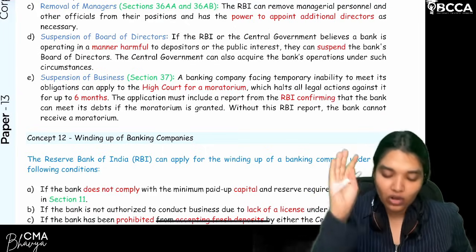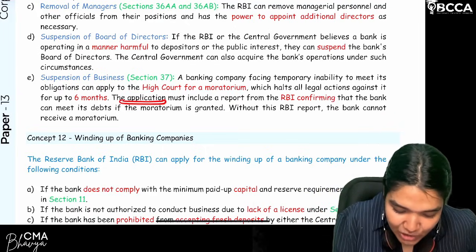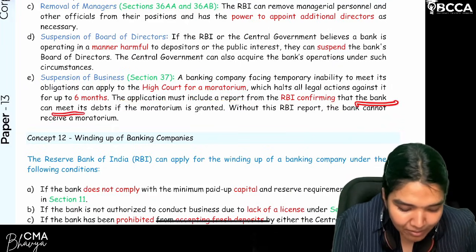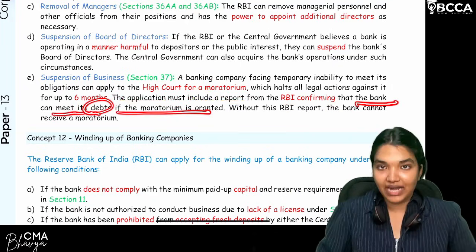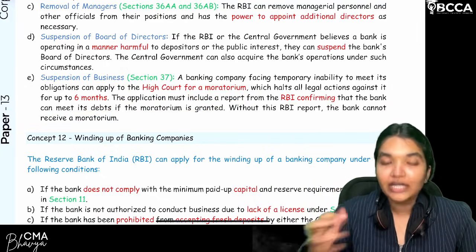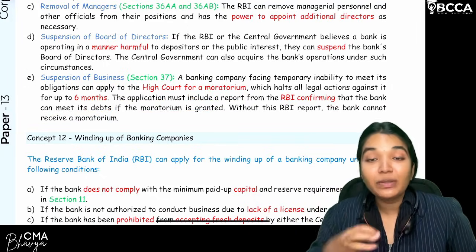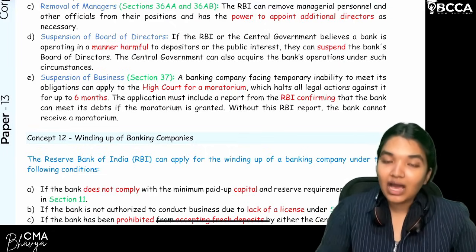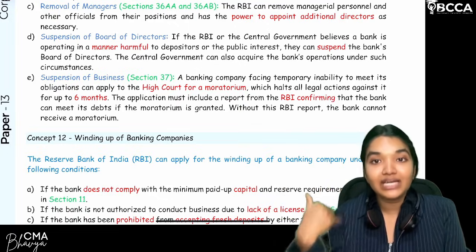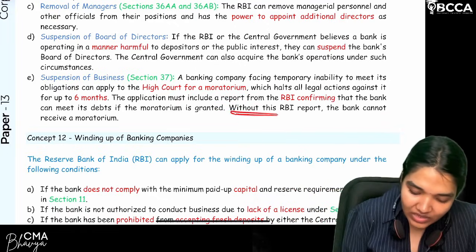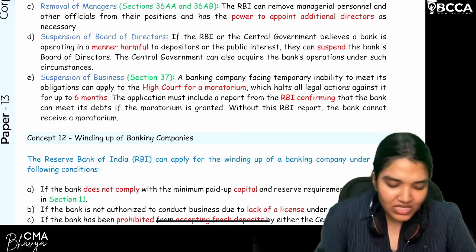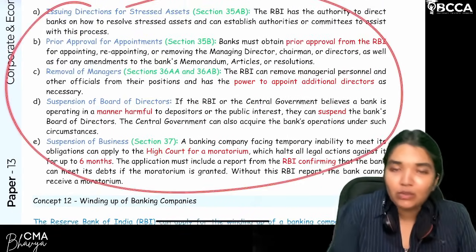But when will the High Court order it? The application must include a report from RBI confirming that the bank can meet its debts if the moratorium is granted. If the 6 months moratorium is granted, you will be able to recover from that position. That should be believed by whom? RBI. Then RBI's report will be attached and applied to the High Court, and the High Court will grant the moratorium. Are we clear? So without this RBI report, the bank cannot receive a moratorium. So these are the additional powers of the RBI.